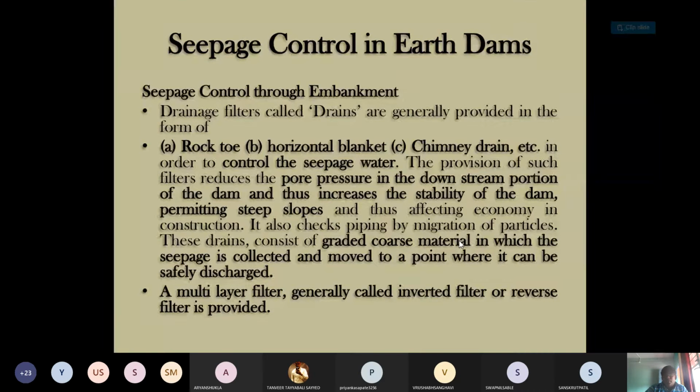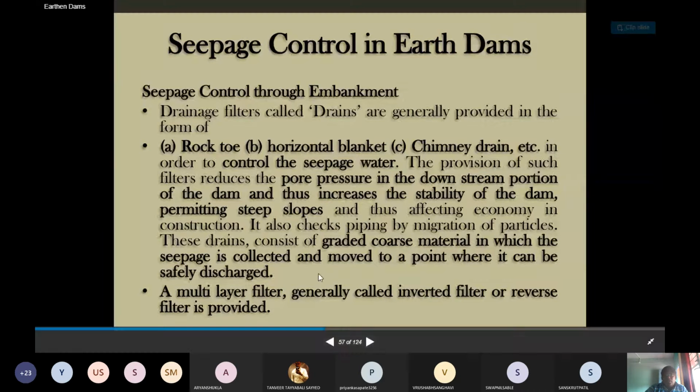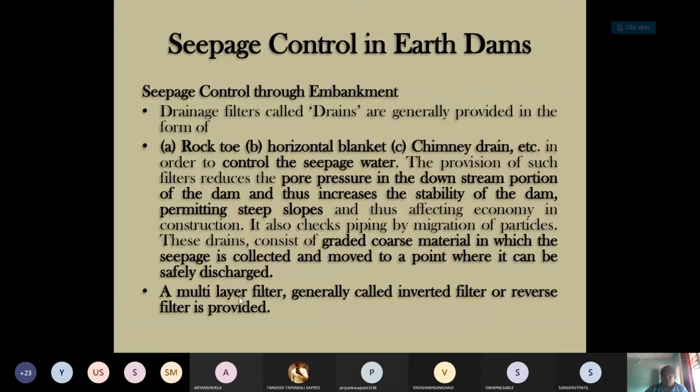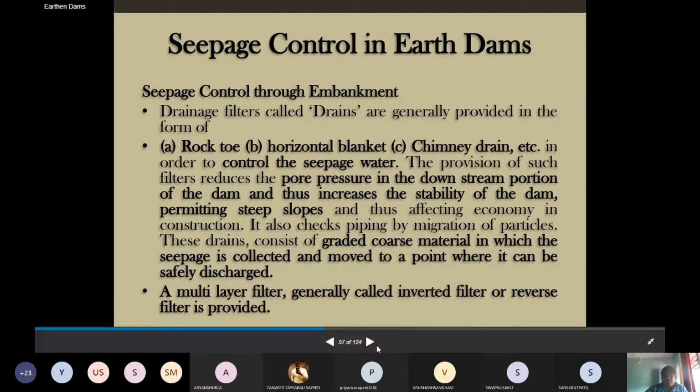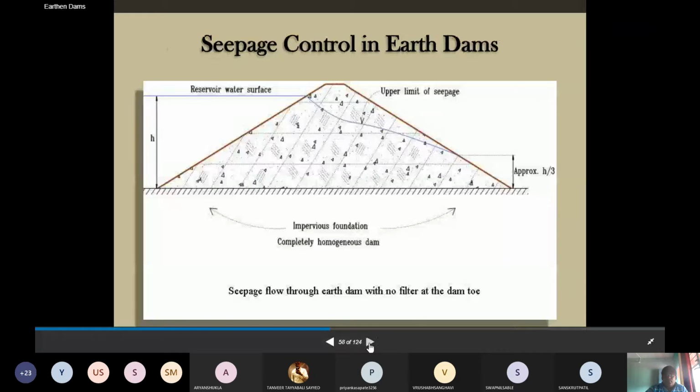It also checks piping by migration of the particles. This drain consists of graded coarse material in which the seepage is collected and moved to a point where it can be safely discharged. So a multi-layer filter, generally called an inverted filter or reverse filter, is provided.